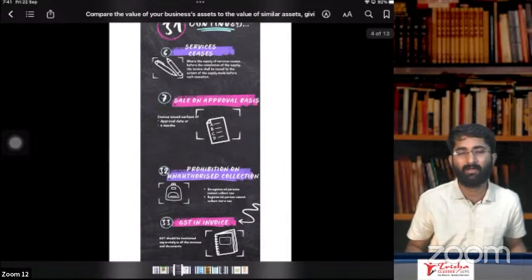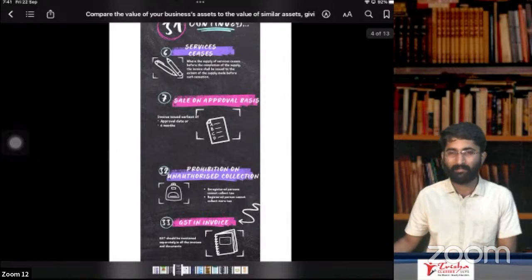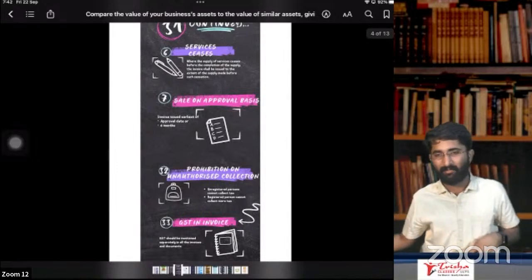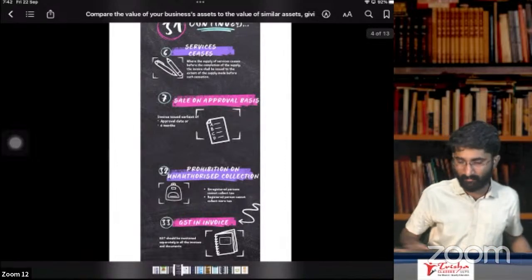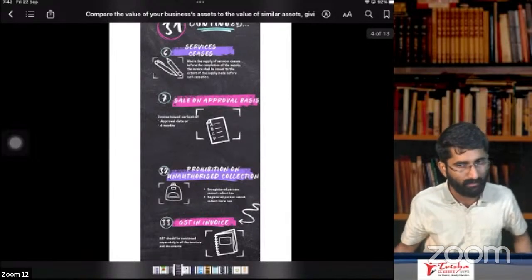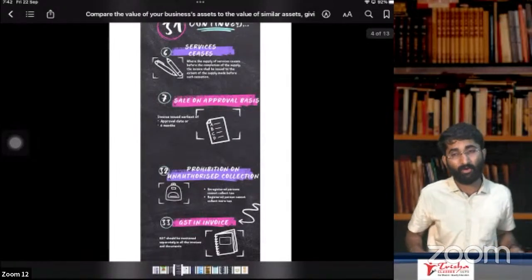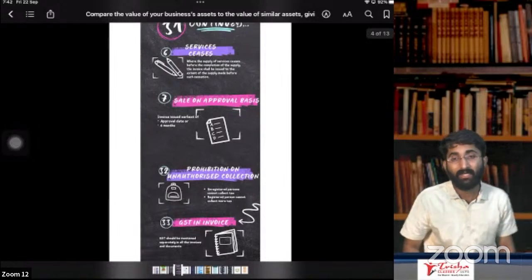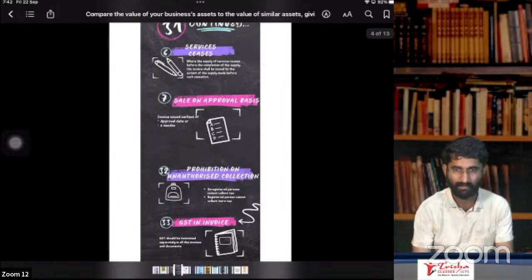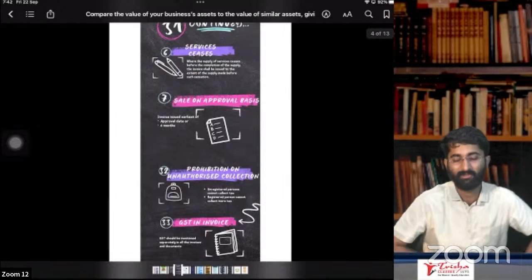What is the last day to give the credit note? You can give it in the immediate next month in your return. So if you are giving a credit note today, that means next month when you file your return, the return for September that you file in October, by 20th you have to file the return. So by 20th October you have to show it. Sir, I forgot. So in that case, what is the last date? It is 30th November or the annual return, when you file the annual return, whichever is earlier. That is about credit note. Debit note is the opposite of credit note. So this is about section number 34.